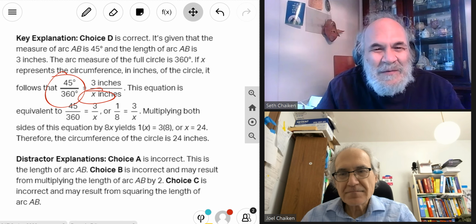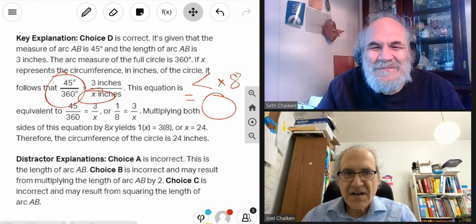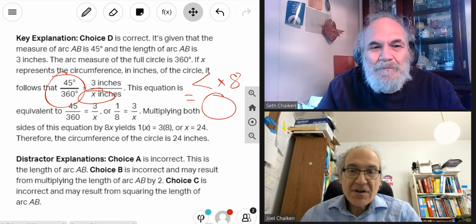It's much faster to think of this gadget times 8 equals that gadget. But I'm a big fan of ratios. It's always good to write the ratio.